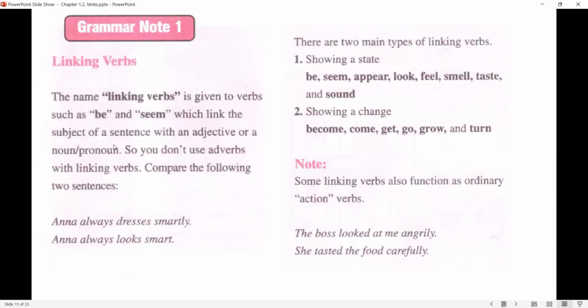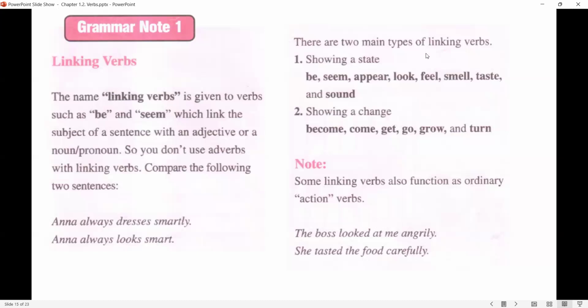Here I have more explanation and a more complete list of linking verbs. Let's read them together. The name linking verbs is given to verbs such as be and seem, which link the subject of the sentence with an adjective or a noun or pronoun. So you don't use adverbs with linking verbs. Compare the following two sentences. Anna always dresses smartly. Dress is a main verb, and then you have smartly as an adverb. Anna always looks smart. Looks is a linking verb, and smart is an adjective.